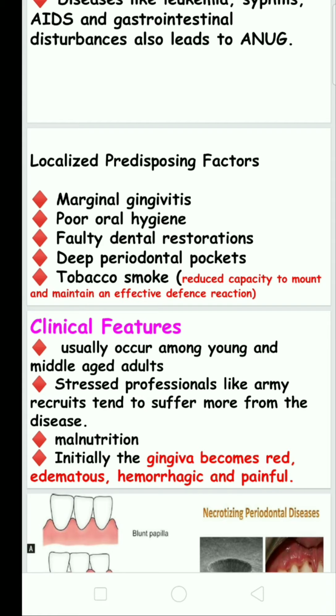Naturally, in our gingiva, gingival repair and gingival inflammation occur simultaneously. Tobacco smokers have a defective inflammatory response, so bacteria easily affect the gingiva, which paves the way for necrotic ulcerative gingivitis.